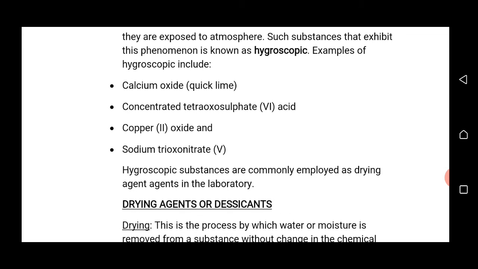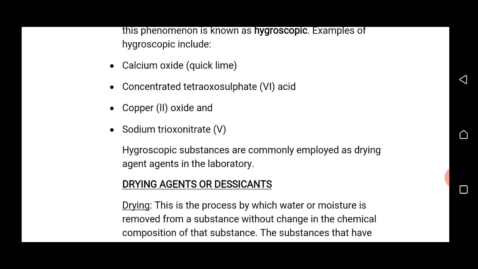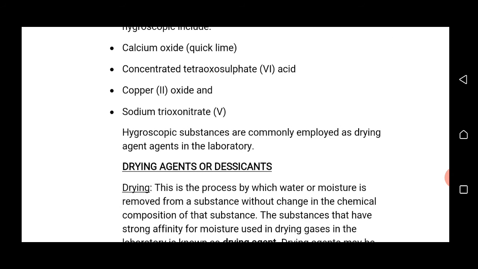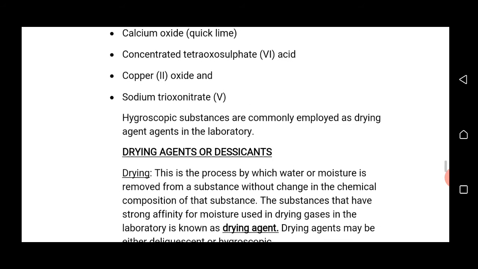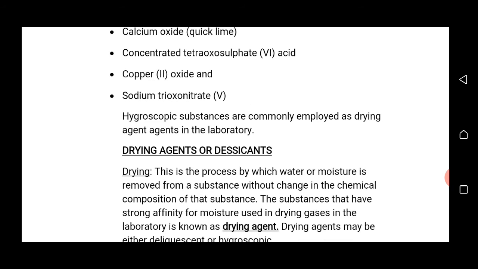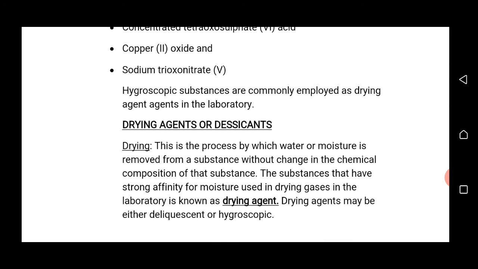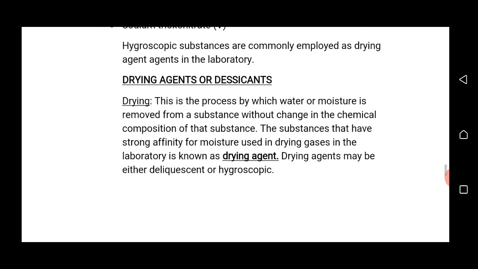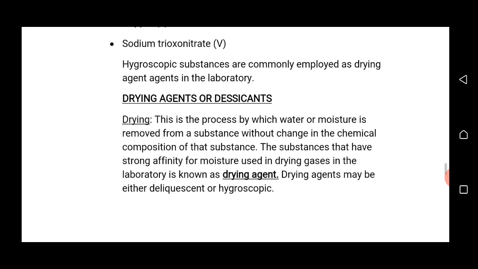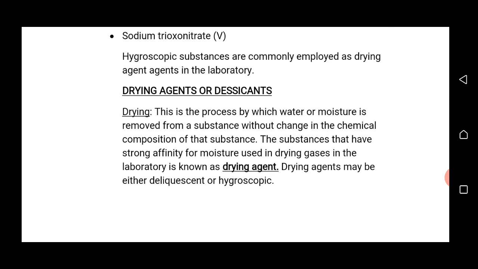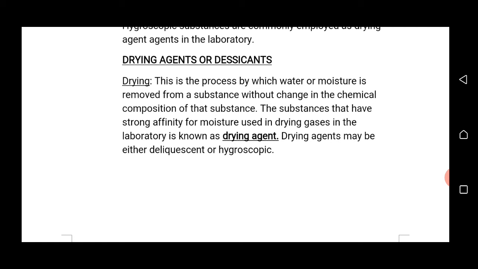Examples of hygroscopic substances are calcium oxide, known as quicklime, concentrated tetraoxosulfate(VI) acid, copper(II) oxide, and sodium trioxonitrate(V). Hygroscopic substances are commonly employed as drying agents in the laboratory because they absorb water without forming solution.